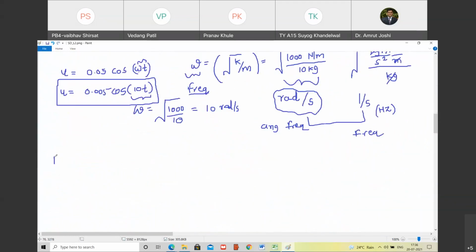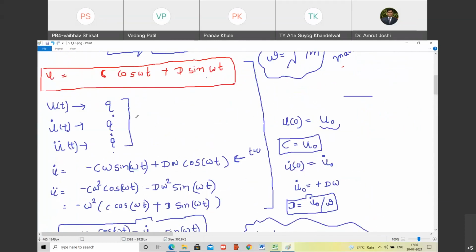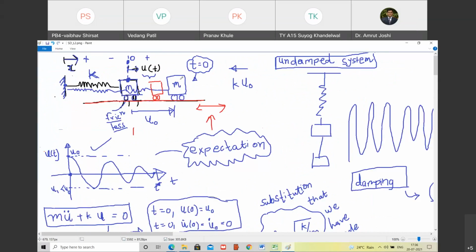Are you with me? Free vibration. So what is free vibration? You are analyzing the vibration of a system, you have displaced the system from its mean position and you have just left it. There is no external force acting now on the system. The system keeps on vibrating on account of its inherent properties. The study of that vibration is called free vibration. Are you with me?